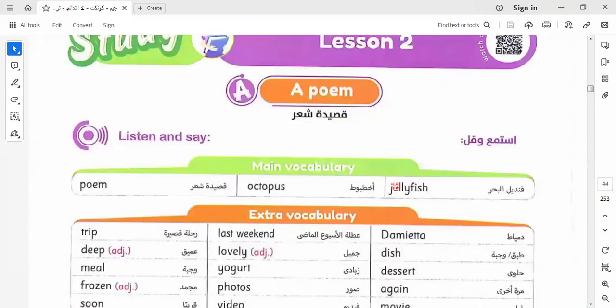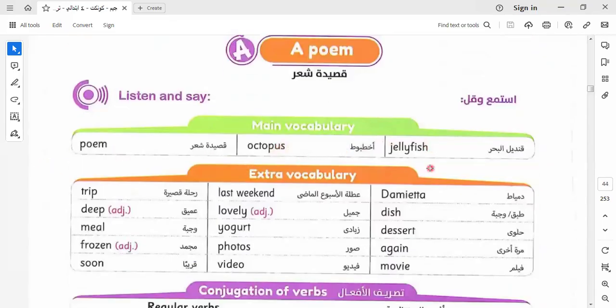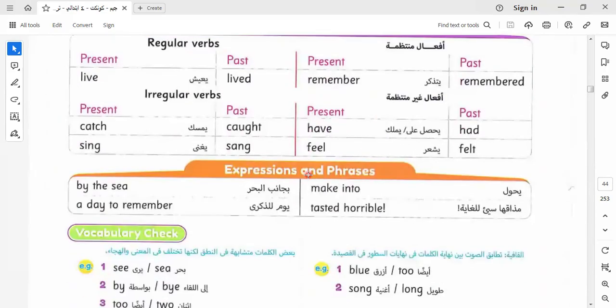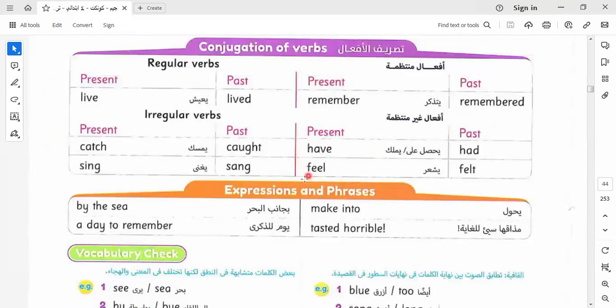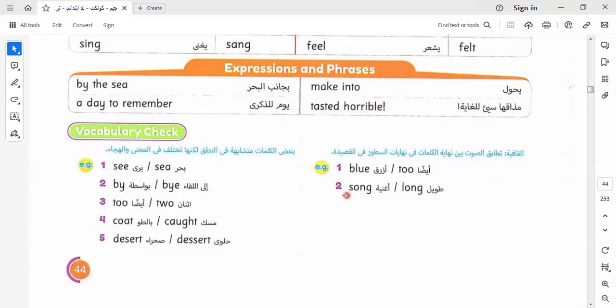And also we talked about the poem and learned some vocab like poem, octopus, jellyfish, trip, last weekend, deep, lovely, meal, yogurt, dessert, frozen, photos, again, soon, video, movie. And we know some conjugation of verbs: the verbs that add ed and verbs that change completely. We have some expressions we learned last video, which are by the sea, a day to remember, made into, tasted horrible, and so on.